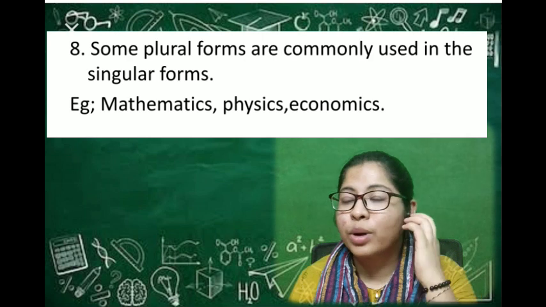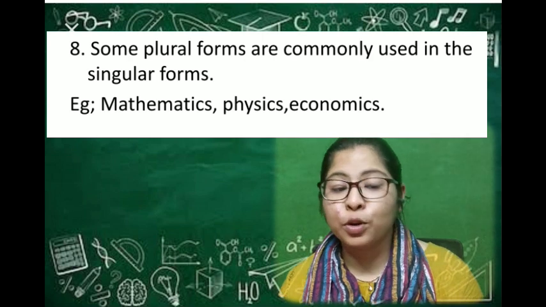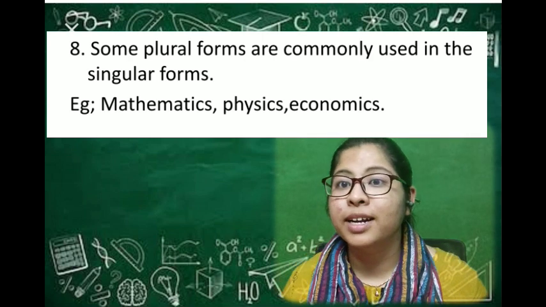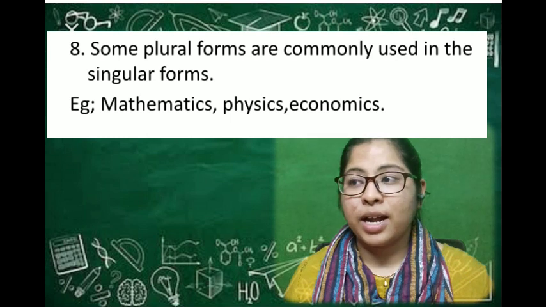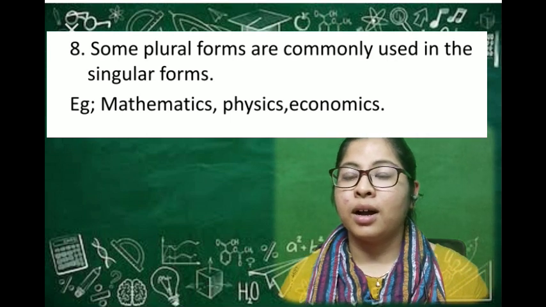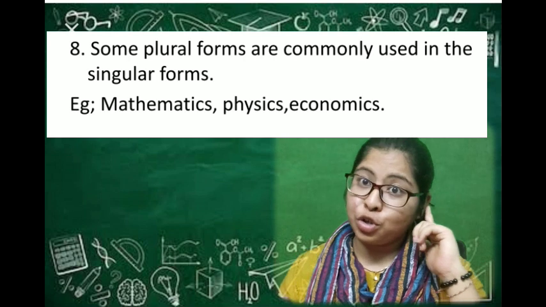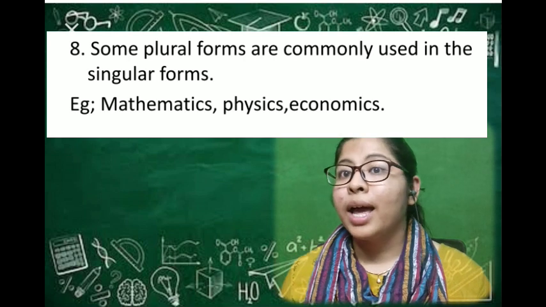S is added to them, which may sound like a plural, but it is not a plural word. It is a singular word. That is a must-know thing. You should know the rule about this.